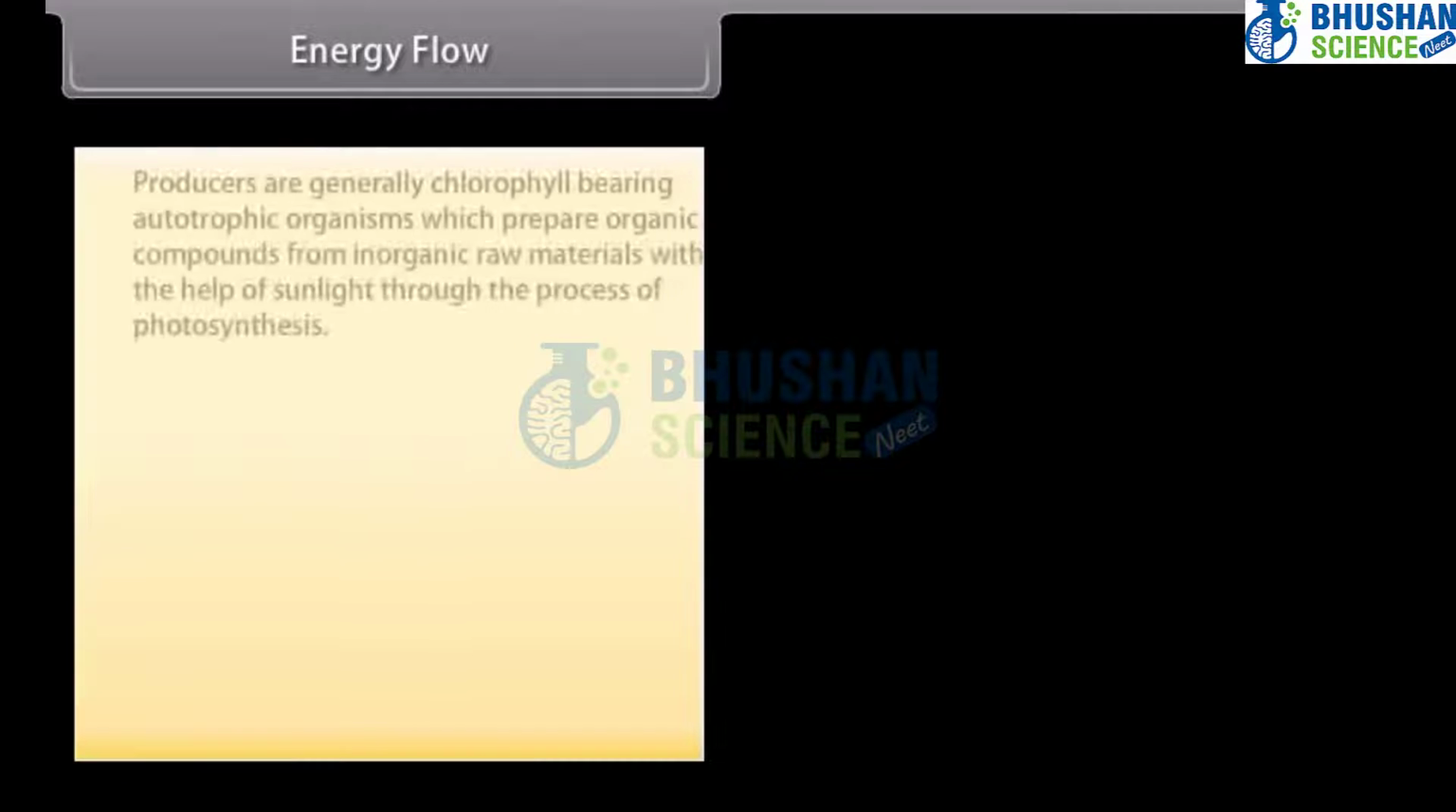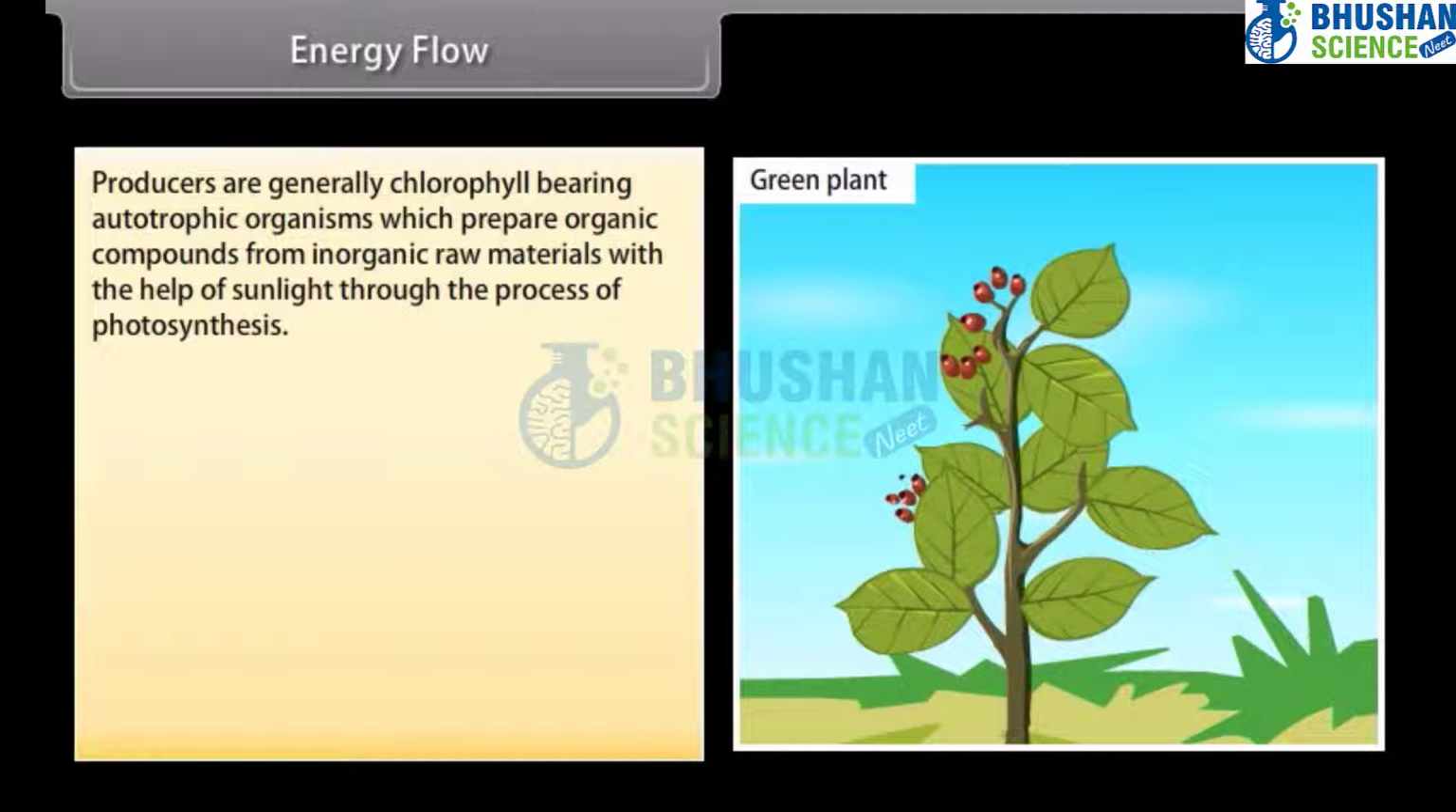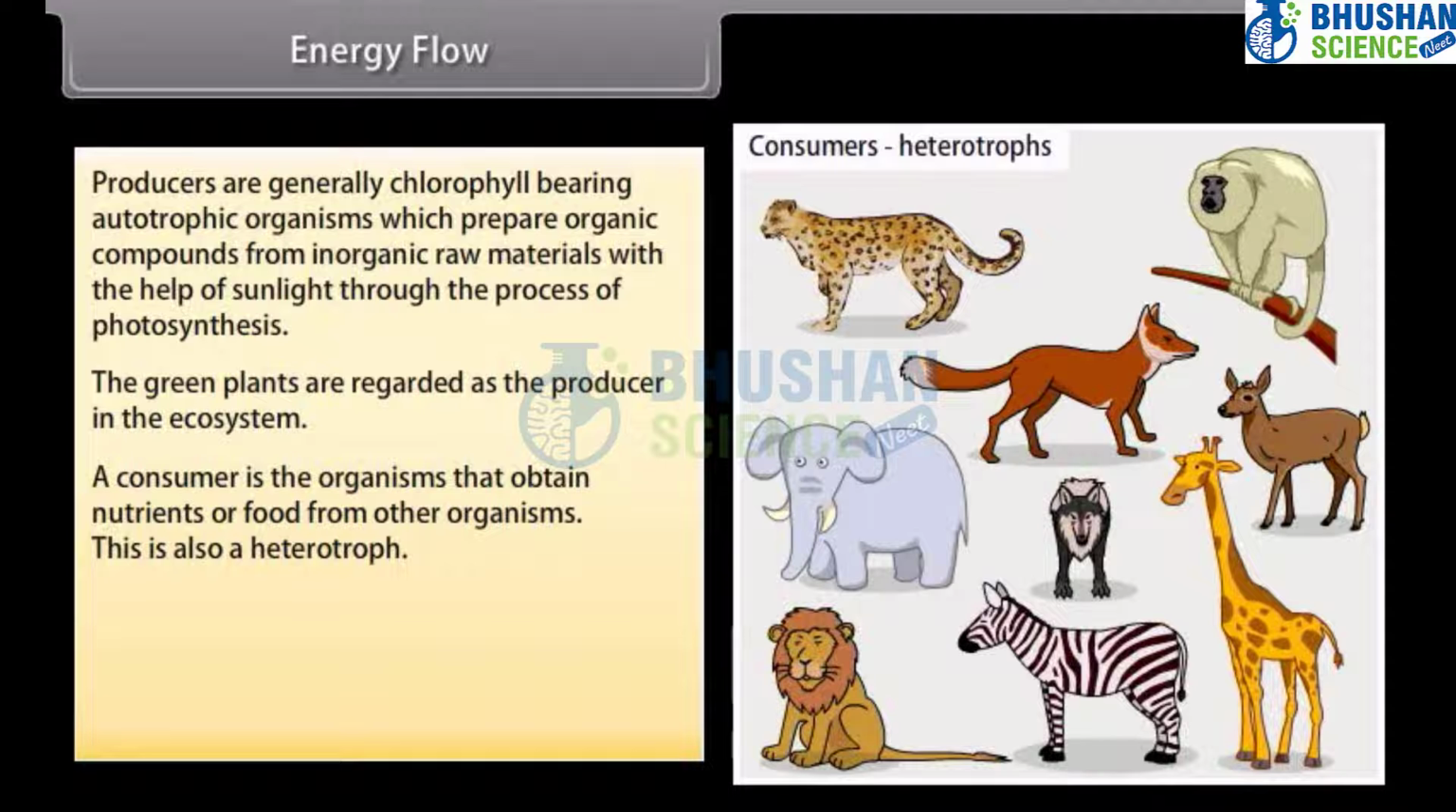Energy flow. Producers are generally chlorophyll-bearing autotrophic organisms which prepare organic compounds from inorganic raw materials with the help of sunlight through the process of photosynthesis. The green plants are regarded as the producer in the ecosystem. A consumer is the organism that obtains nutrients or food from other organisms. This is also a heterotroph. All the animals shown in the figure are consumers and so on. Consumers are of two types. They are herbivore and carnivore.